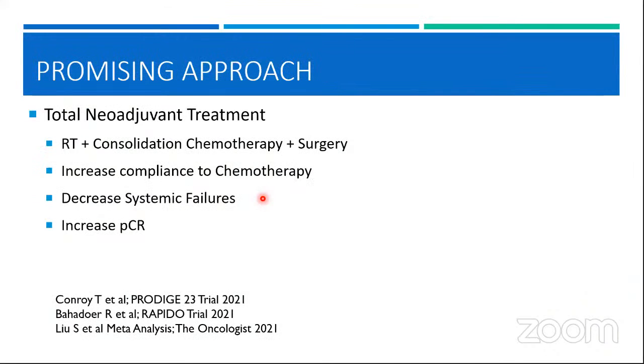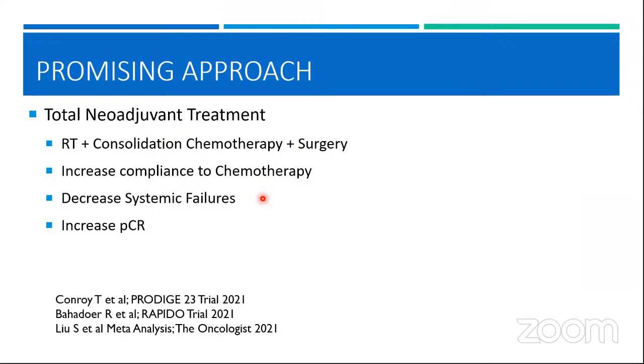Now, just briefly, I'm going to talk about a couple of promising approaches. One is the total neoadjuvant treatment. So first of all, what do you understand by total neoadjuvant treatment? So traditionally, we are going to give a long course RT. We're going to give a gap of say 6 to 8 weeks, and then we are going to operate.